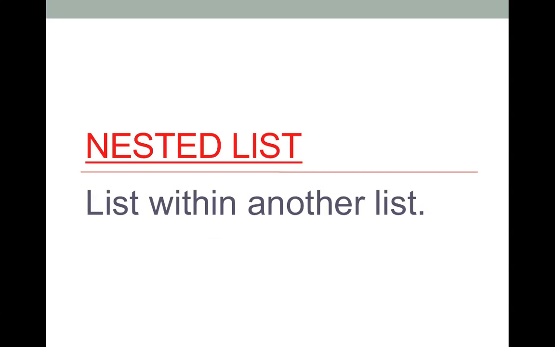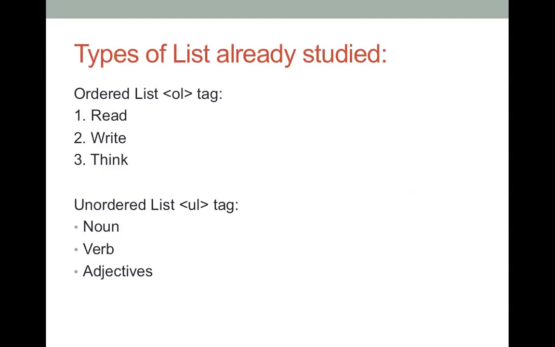nested list. Okay, nested is in terms of interconnectedness of all the lists that we have already studied. So a good suggestion would be to go through the ordered list and the unordered list that you have already done. For the ordered list, the OL tag is used. Example is here: 1, 2, 3. The list will be in numbered order, or alphabetical order, or Roman letters. And the second one, the unordered list, where we'll use the circle, disc or the square shape.